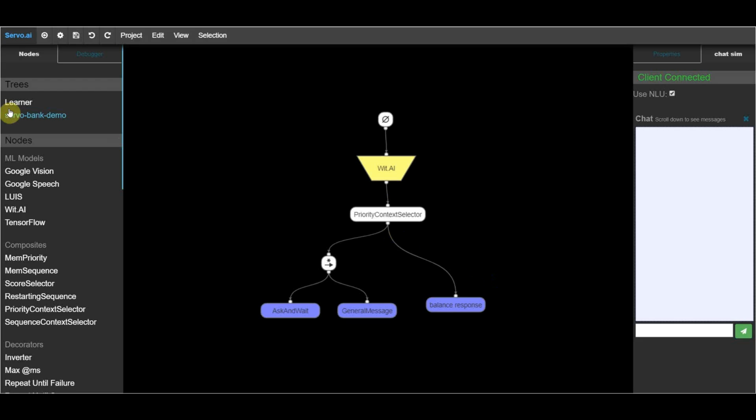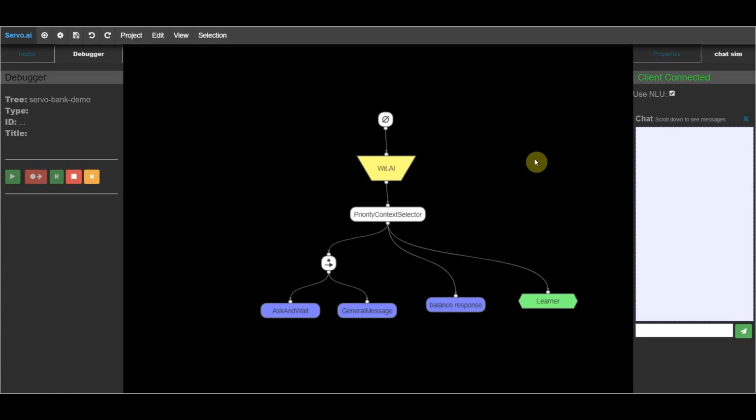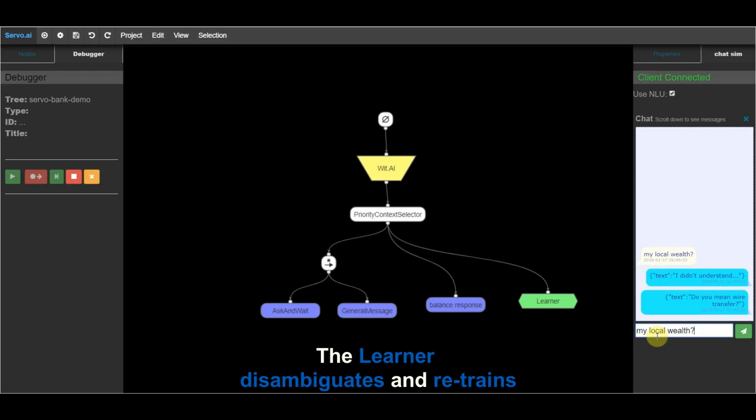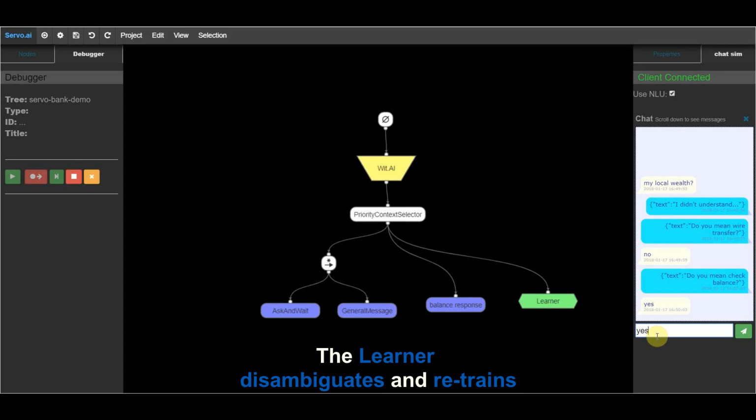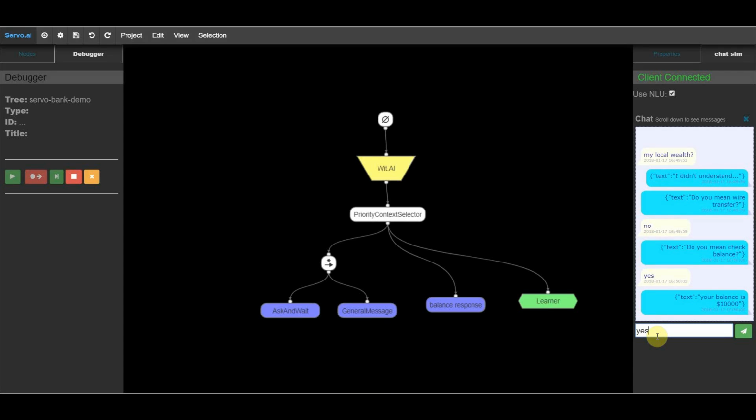You can use subtrees to encapsulate different modules. One of the subtrees supplied out of the box is a learner module. If the user intent is unrecognized, the bot would ask the user to clarify and retrain the NLU with the results. Here, the user used a slang phrase to ask for the balance. The learner subtree responded, understood the user's intention, and presented the requested result. From now on, similar phrases will be understood.